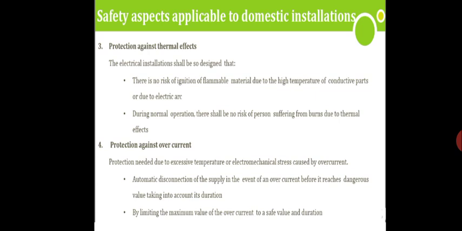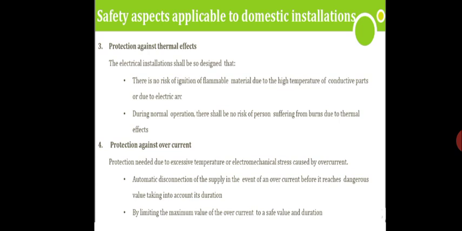So if there is a small spark or lightning spark, that is enough to ignite a fire. Okay. There is no risk of ignition of flammable material due to high temperature of conductive parts or due to an electric arc.